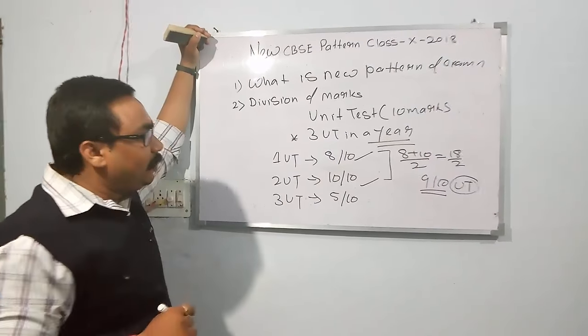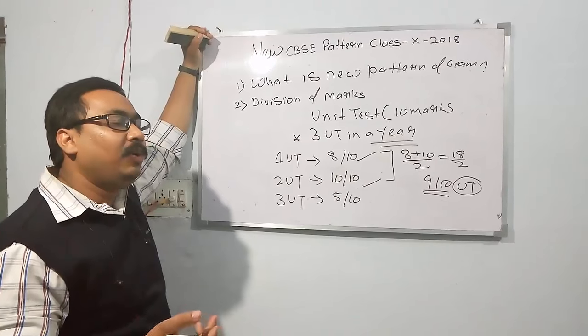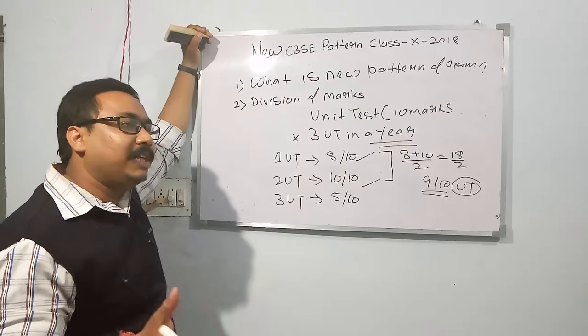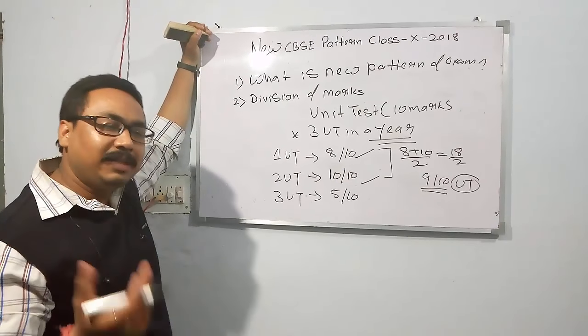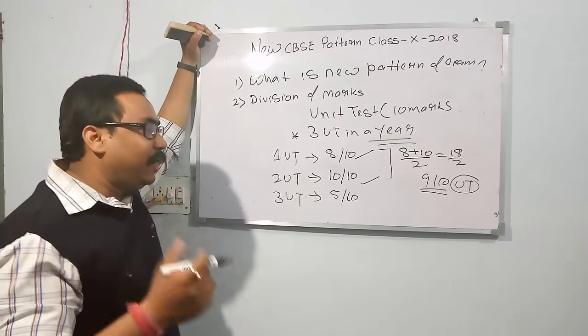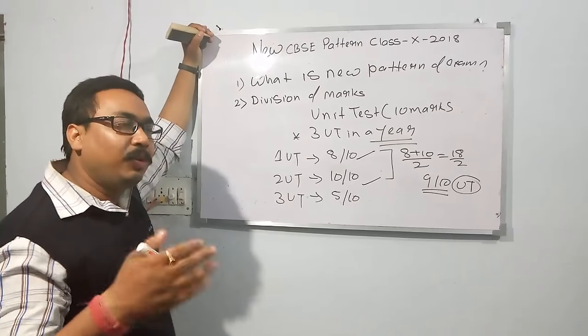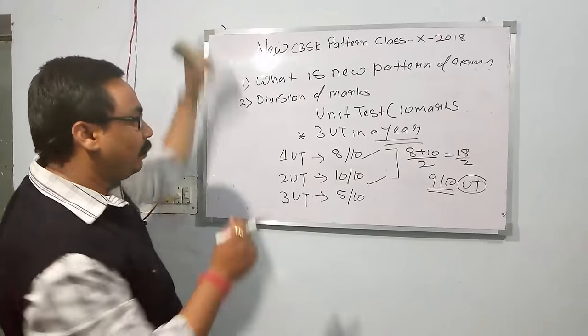Now the question that would be coming to mind: how is it possible to evaluate 7 chapters, 15 chapters, 20 chapters in just 10 marks? I am explaining how it can be, because it can vary from school to school. I am giving an example to make it clear.